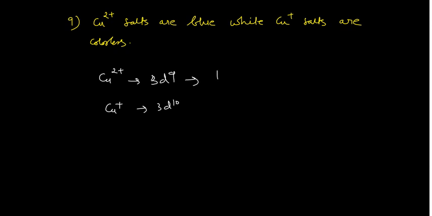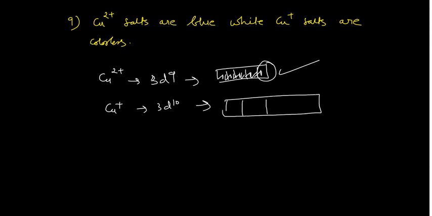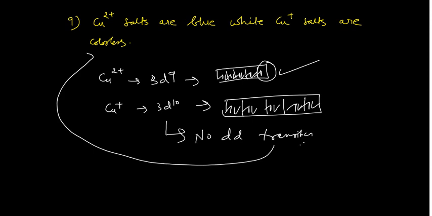In 3d9, one electron is unpaired, while in 3d10 all electrons are paired. So in that case there is no dd transition, and thus they appear colorless.